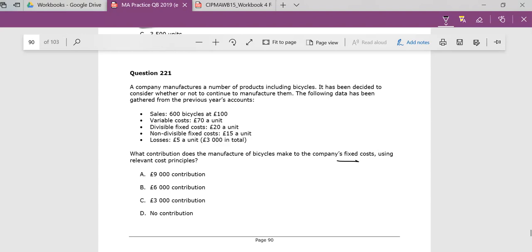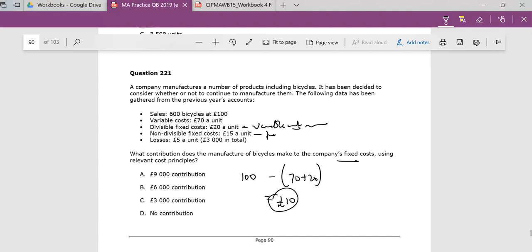By the way, this business of divisible fixed cost is really still a variable cost of sorts. Because it is divisible, it is variable, clearly. But here these are non-divisible, so these are our real fixed costs. So the contribution is therefore 100 minus 70 plus 20, which means that the contribution is £10.